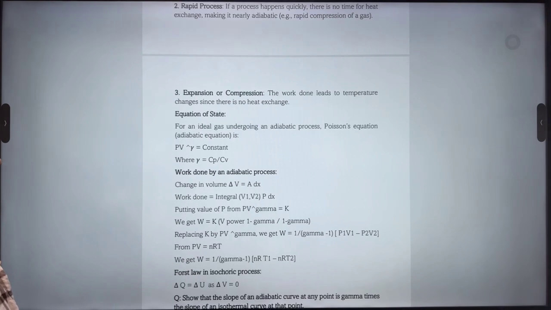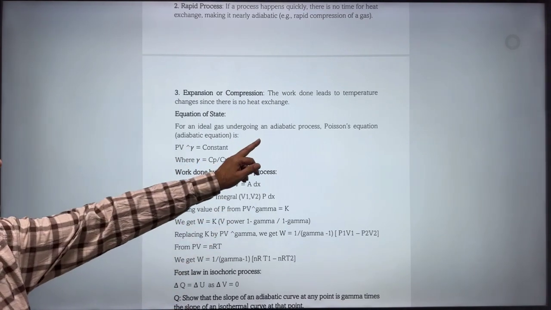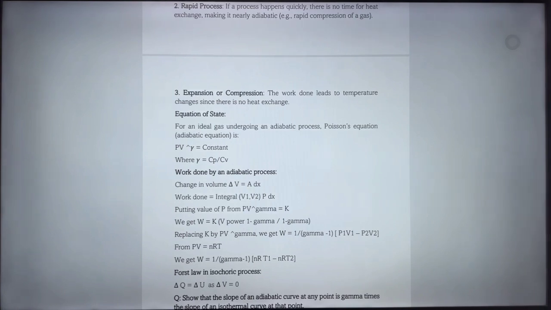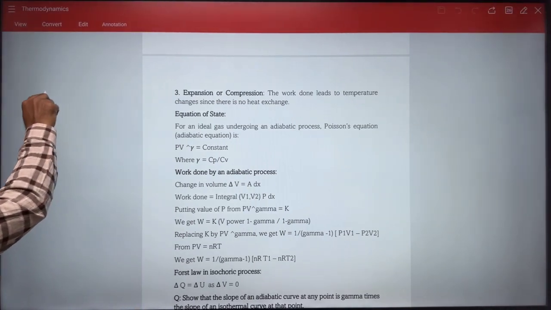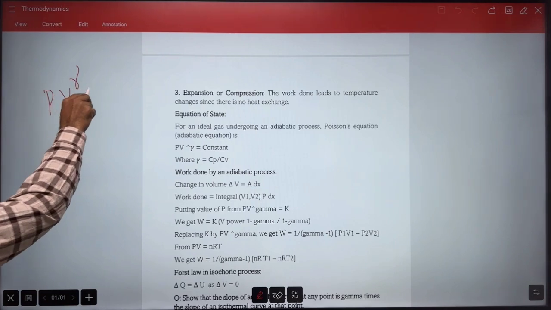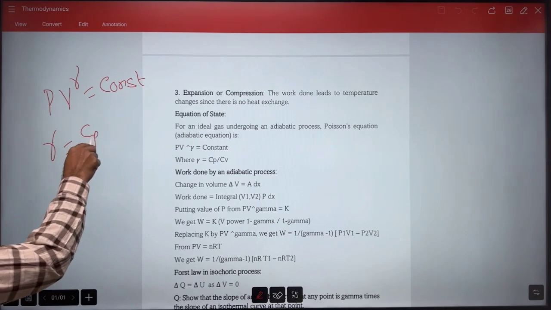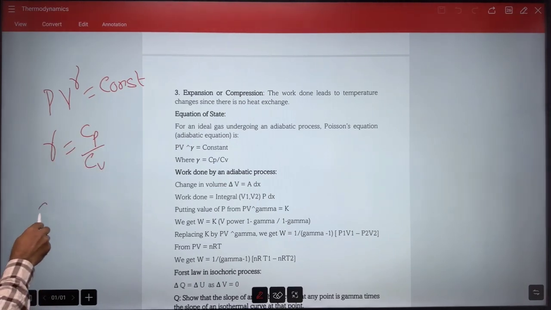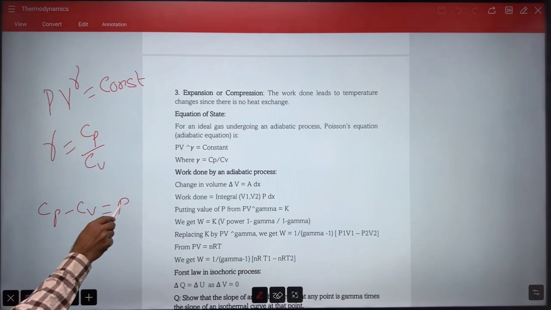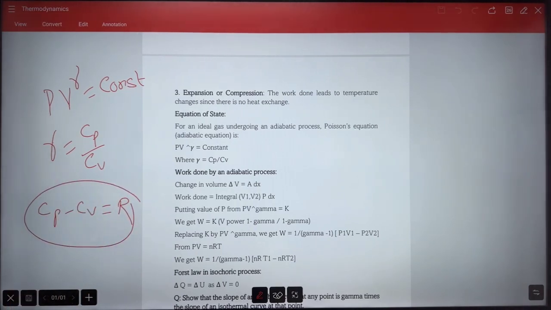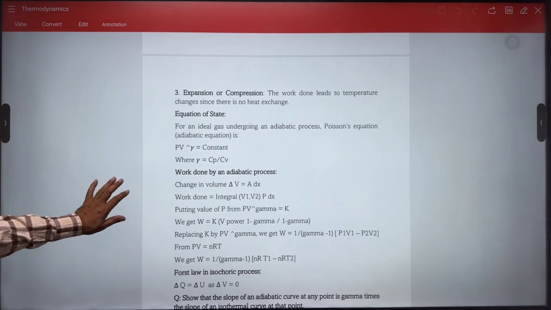Now, the equation of state for an ideal gas undergoing an adiabatic process, Poisson's equation, we use, and Poisson's equation says PV^gamma equal to constant. Right? Here gamma is Cp upon Cv. If you remember the relation between Cp and Cv, Cp minus Cv equal to R. Here the value of gamma will be given when you do some numericals, like for diatomic molecules it is 1.4. Similarly for other types of molecules it will be given, so you can easily evaluate.